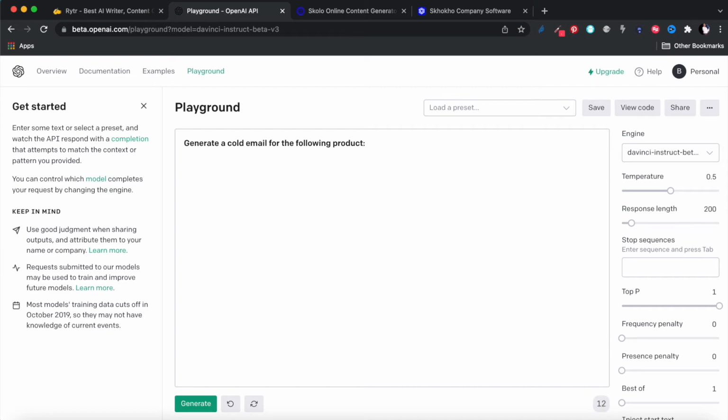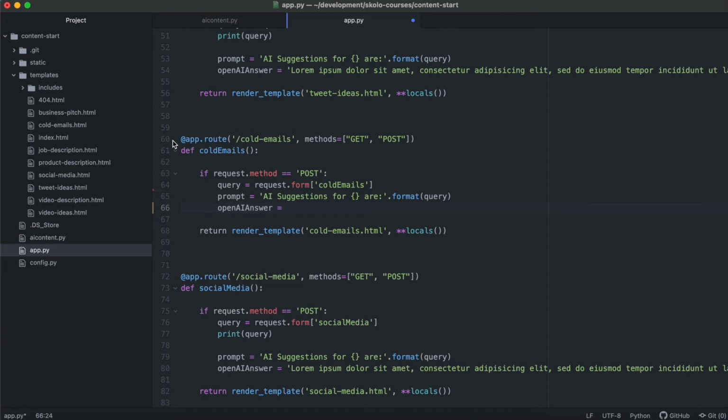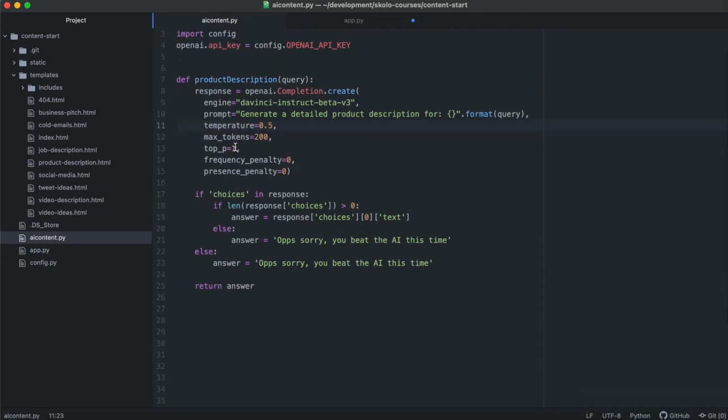I'm not going to do it here because I'm pretty sure it's going to work exactly the same way. Because the code is exactly the same, I'm just going to copy this function and change only the descriptor inside, because this is the only thing that's different.